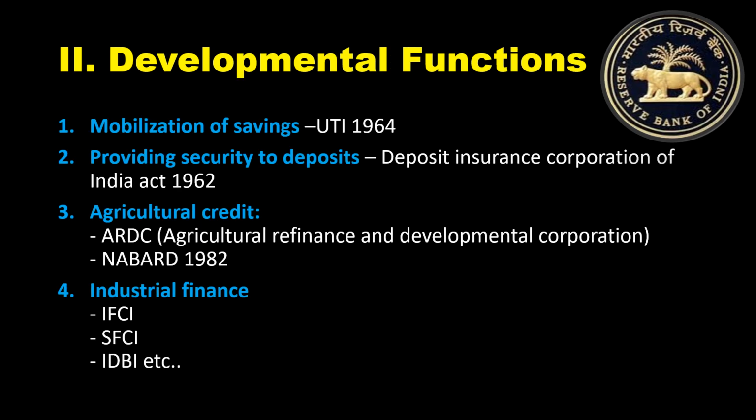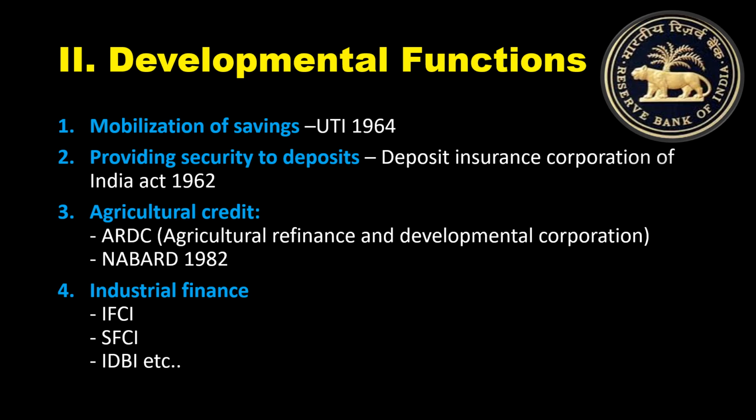The ending function of RBI functions is developmental functions. Developmental functions means RBI performs various activities for the development of our country and our economy. So for that we call them developmental functions. In that, the first one is mobilization of savings. Just to mobilize the public savings, RBI came up with new policies, new agents like UTI, Unit Trust of India, to mobilize the public savings.